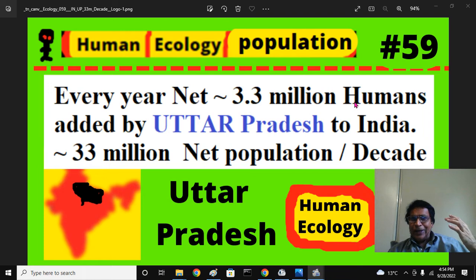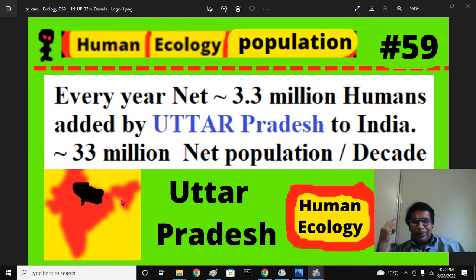3.3 million humans are added by Uttar Pradesh, that is the former United Provinces of India, Bharat. That means for every 10 years, a decade, 33 million net population is pumped to the planet Earth. That is a humongous number. Every year, 80 million people are added to the planet Earth.